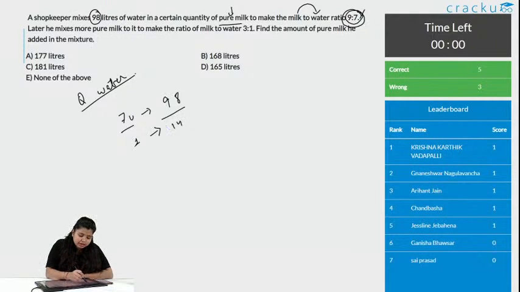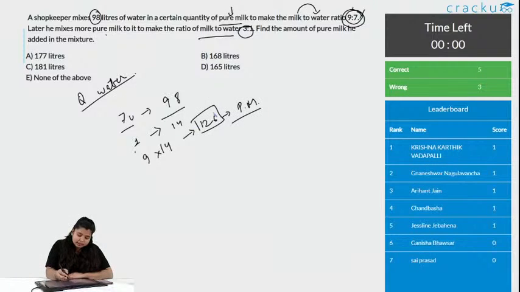Later he mixes more pure milk to make the ratio of milk to water 3:1. So, if you know the value of 1 unit, can we find the value of 9 unit? Definitely 9 into 14. So, what is 9 into 14? If you do not remember the table of 14, then you just do it. 14 into 10 is 140, come back 14, like 140 minus 14 is 126. So, this is the quantity of pure milk.